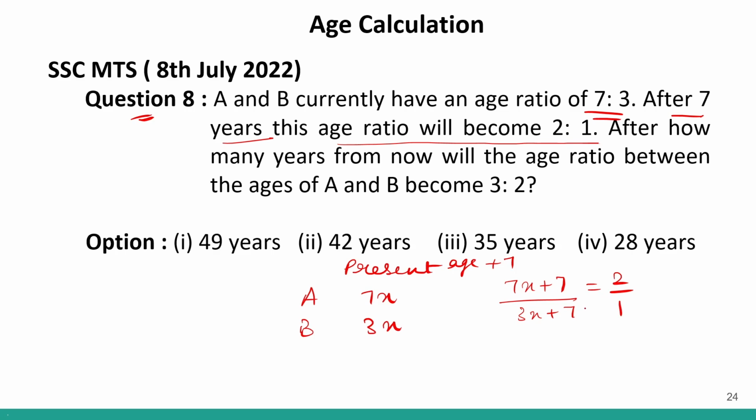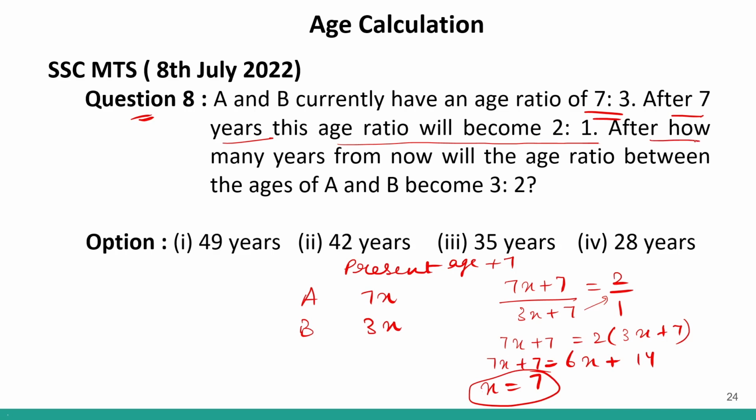So 1 will go over here, this will go over here. So 1 into 7x plus 7 will be equal to 2 into 3x plus 7. So 7x plus 7 will be 2 into 3, 6x plus 14. This is how you'll open the bracket. So 6x will come this side, 7x minus 6x will give me x, and 7 will go that side. So 14 minus 7 will give me 7. So the value of x will be 7.